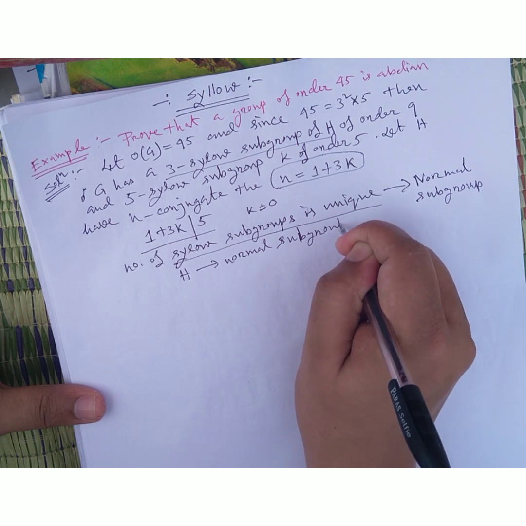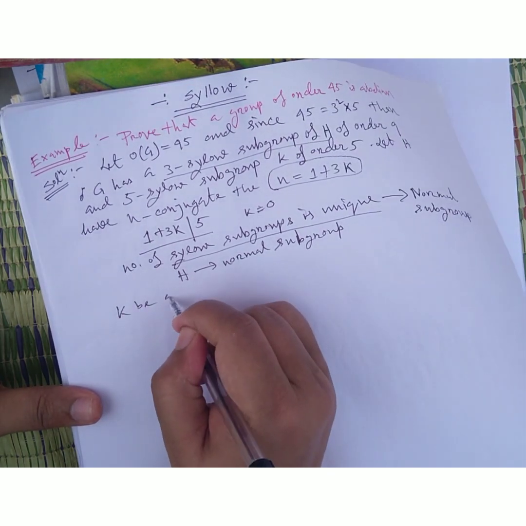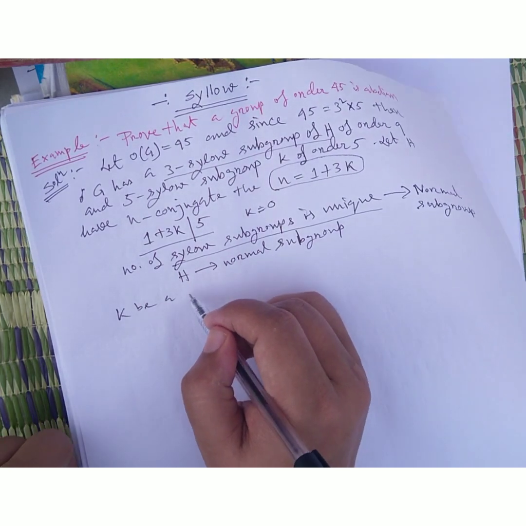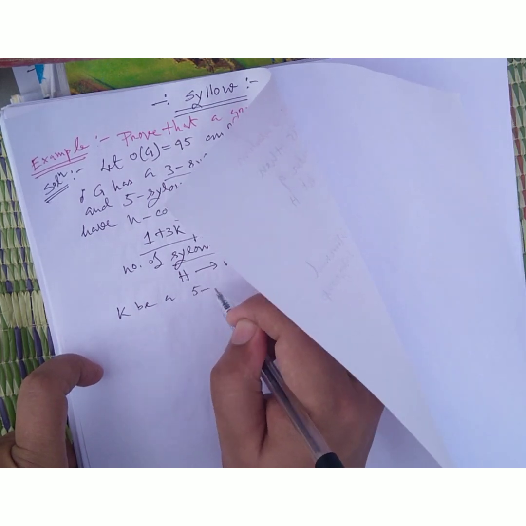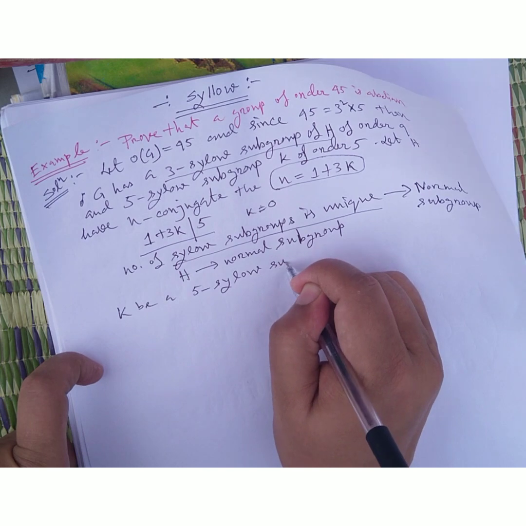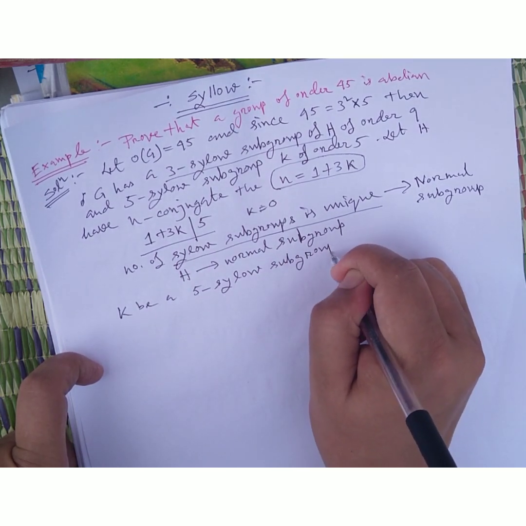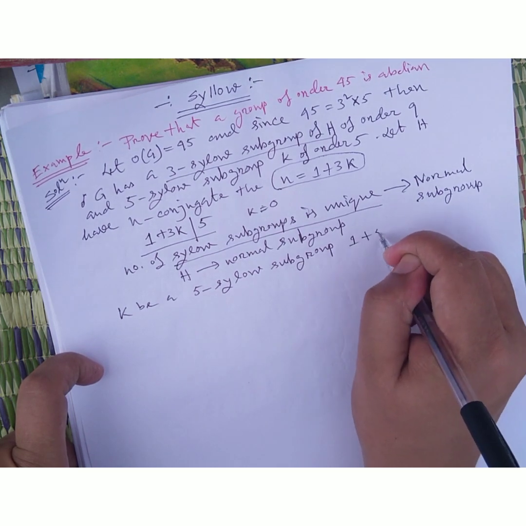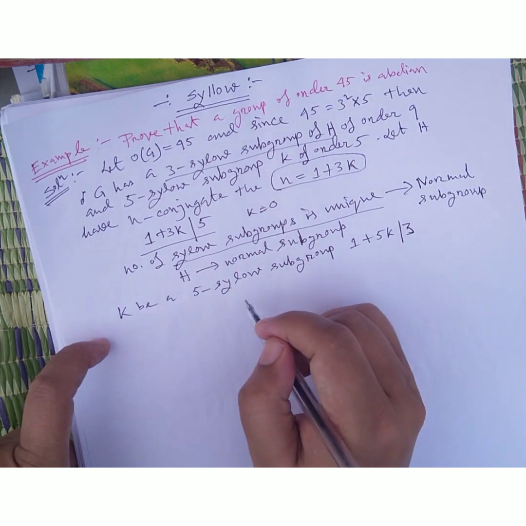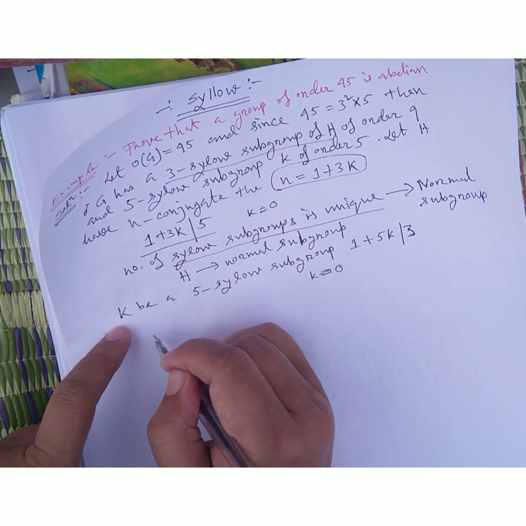And another way I will prove it: let K be a 5-Sylow subgroup, and 1 plus 5k divisible by 3 is possible only when k equals 0, so it is unique.